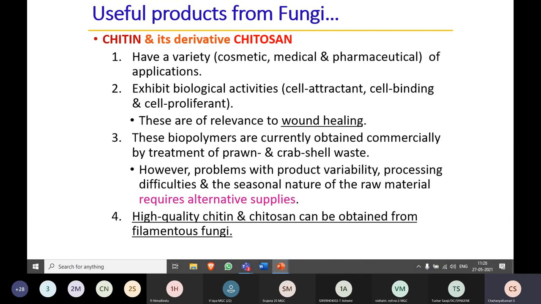They are also helpful in the medical field, in the production of chitin as well as chitosan. This chitosan is mostly useful in the wound healing process, and nowadays most of the work is done on chitosan for wound healing.